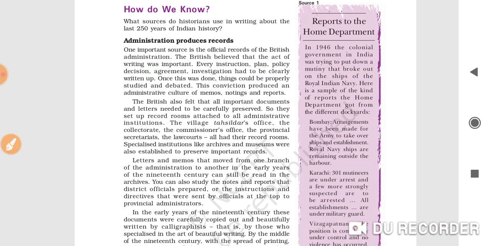And third, you will write that for this purpose, specialized institutions like archives and museums were also established to preserve important records. Please remember that in short questions, we always write 3 points, and in long questions, the minimum is 5 points, because a short question carries 3 marks and a long question carries 5 marks.